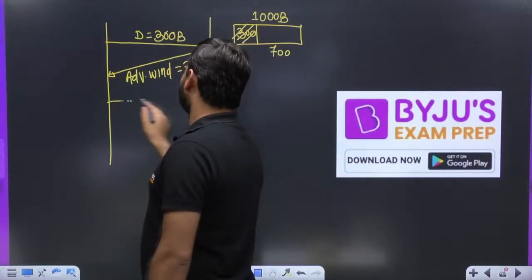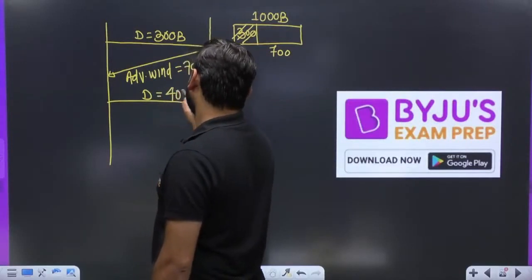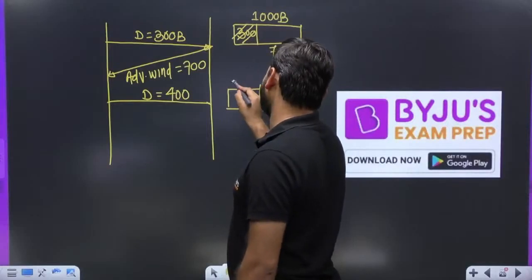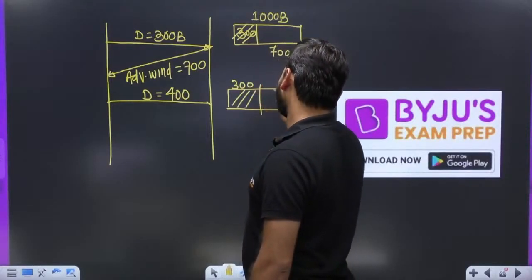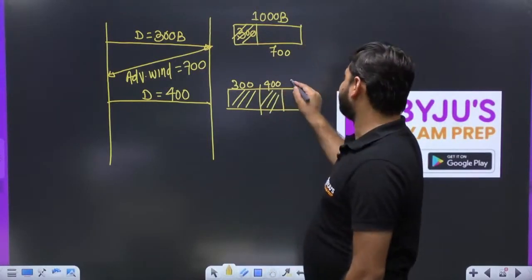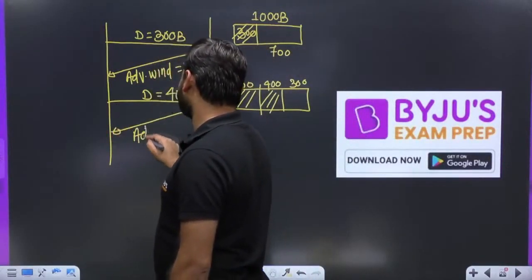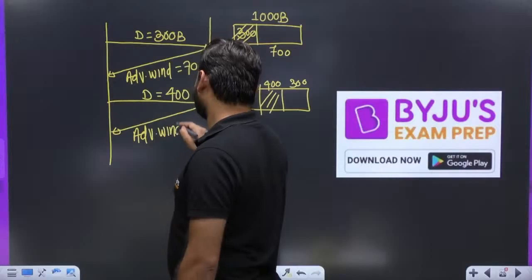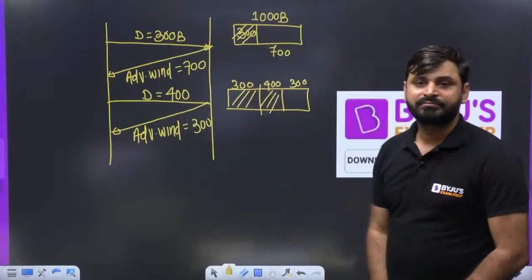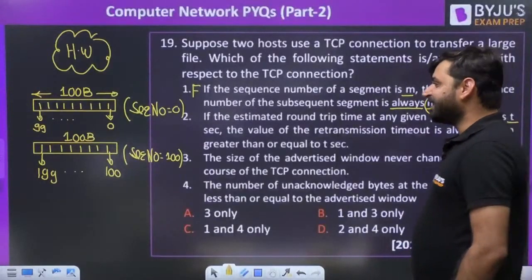You say okay, not a problem. Next time suppose you have sent data equal to 400 bytes. So again this 400 will be buffered, and the earlier 300 is already buffered. So how much remains here? 300 remaining. Again it says that now my advertised window is 300, do not send more than 300 bytes. So it is not always constant. So it is false.